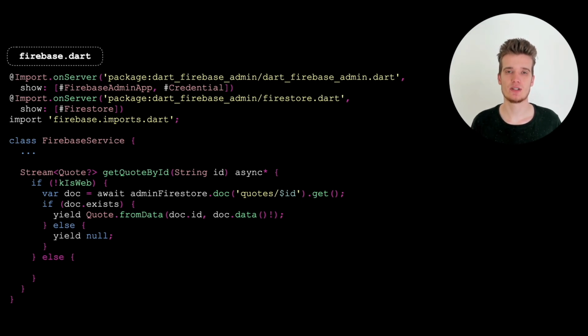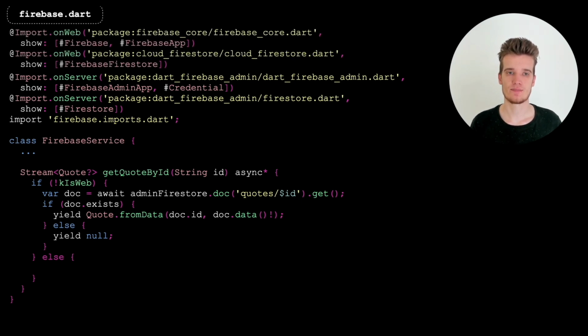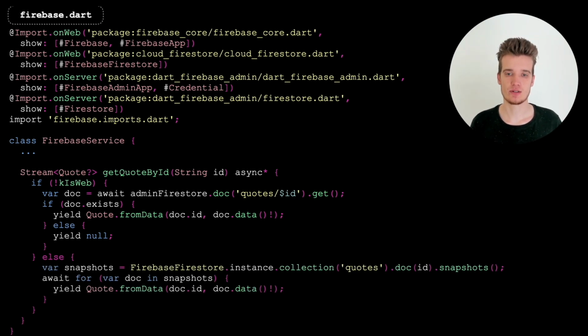Now the next thing would be to add the same logic also on the client. And here we're going to use the Firebase Flutter plugins. Those are of course only available on the client now. So we can use the same system to only import the Flutter plugins on the client. And now we can extend our method to include the client-side Firebase logic to subscribe to updates of this one quote. And this is now also why we chose the stream here. Because on the client, we want to get continuous updates through Firebase whenever the like count of the quote changes.